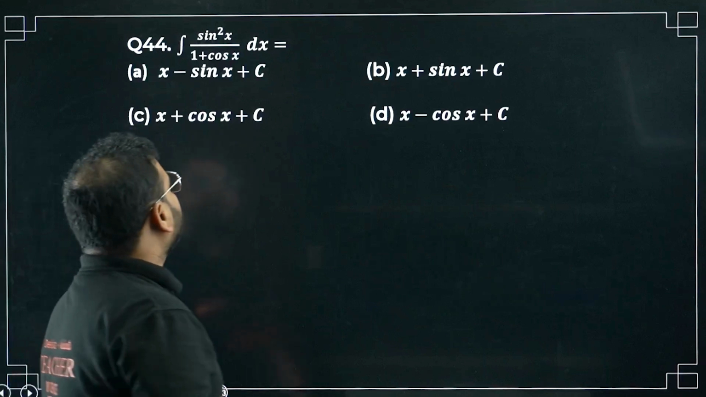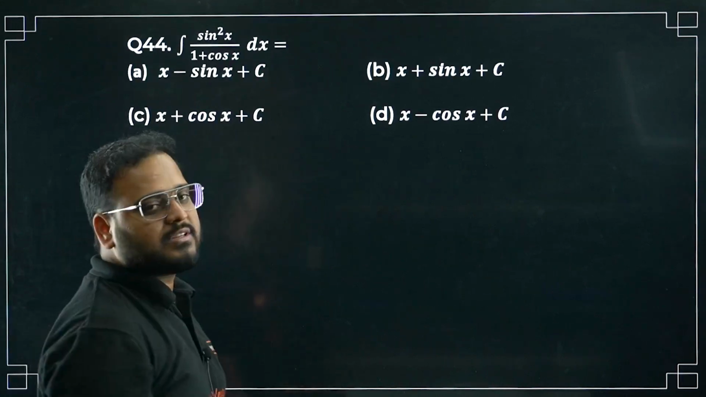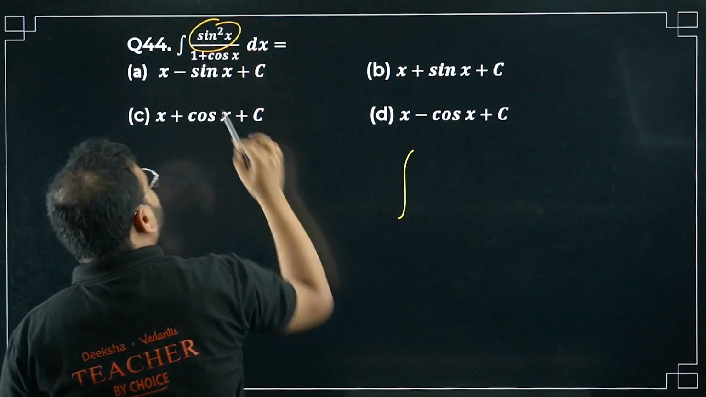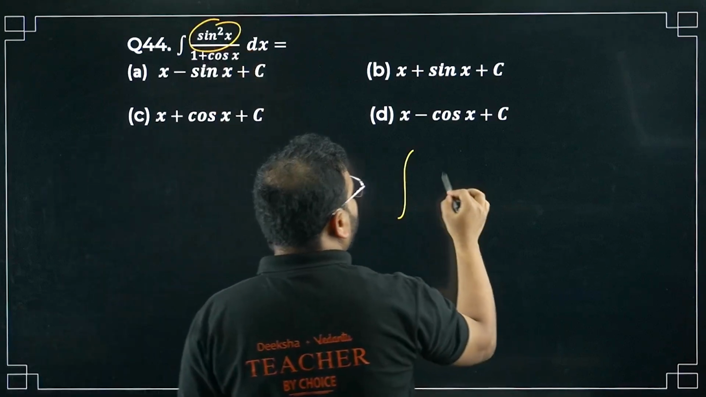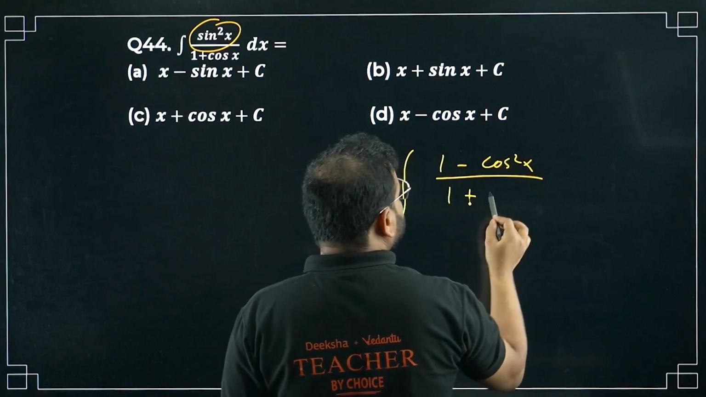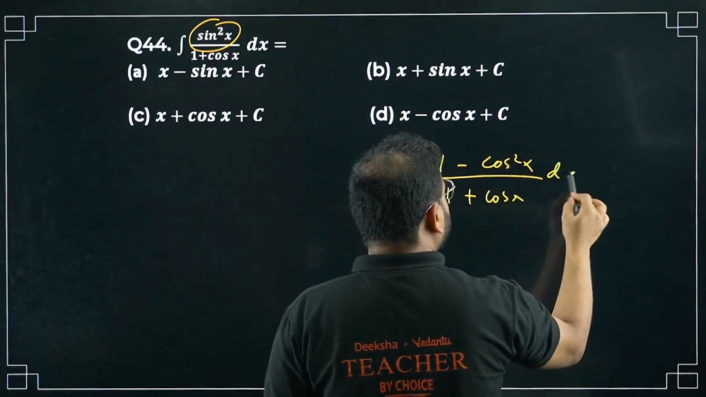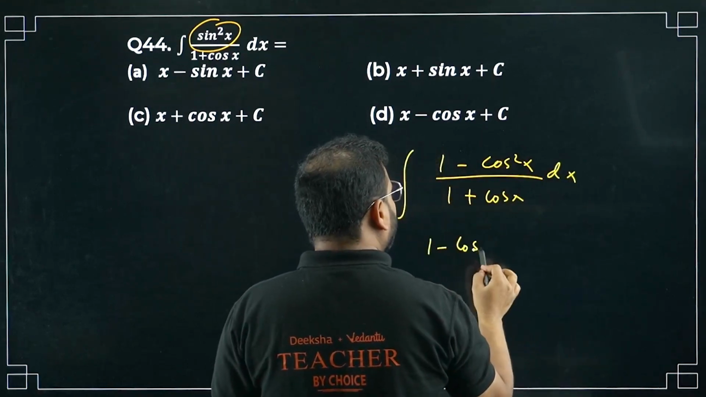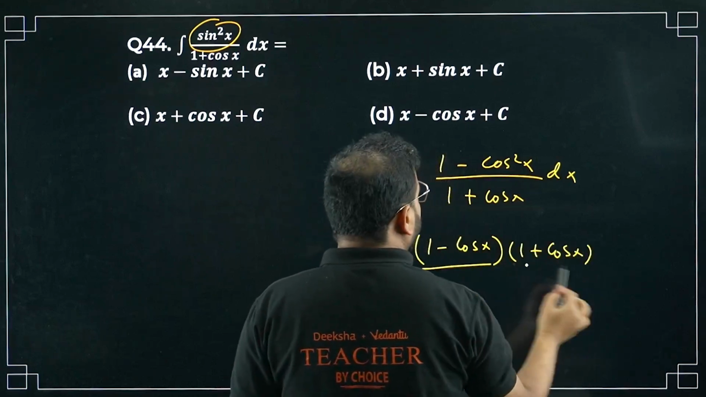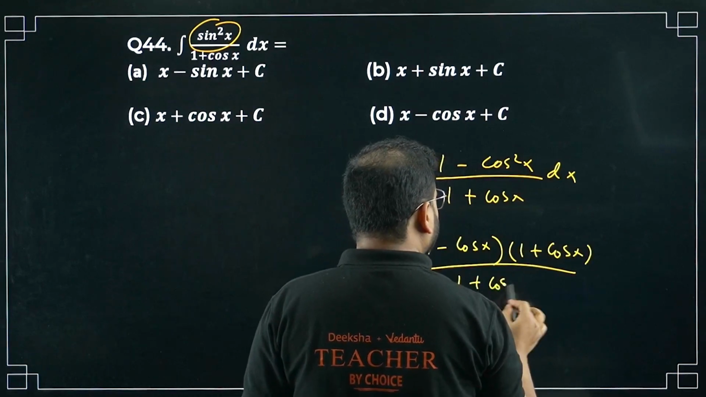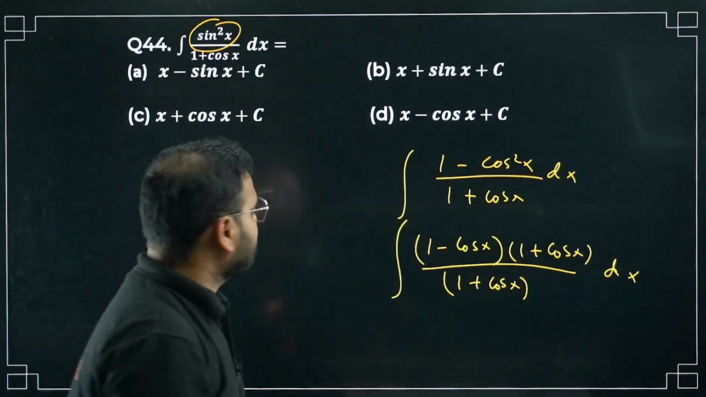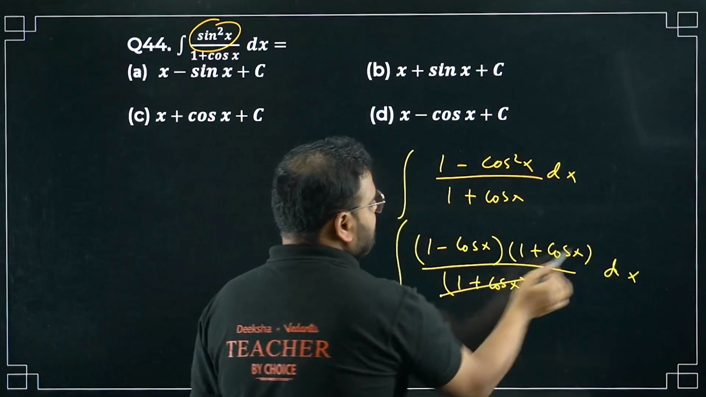Sin square x upon 1 plus cos x dx. How do you solve it, sir? Same approach, very same approach. Right here, write sin square x in terms of cos square x. So it will become 1 minus cos square x upon 1 plus cos x dx. So it will become 1 minus cos x times 1 plus cos x divided by 1 plus cos x. Of course there is a dx over here. Integrate now. What will happen, sir? This will cancel each other.